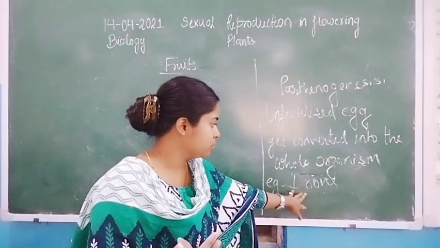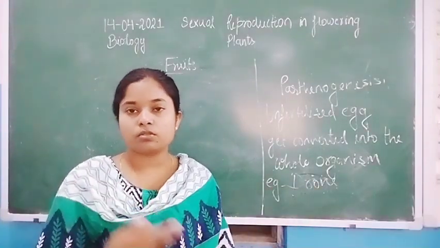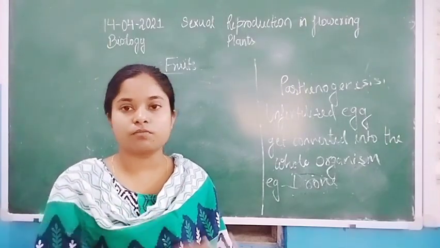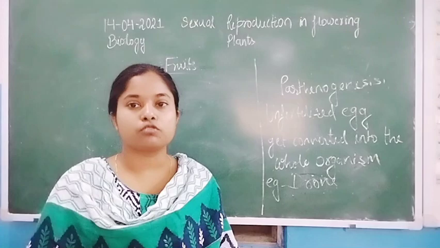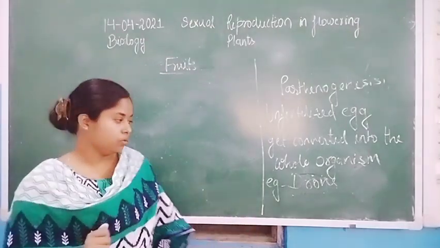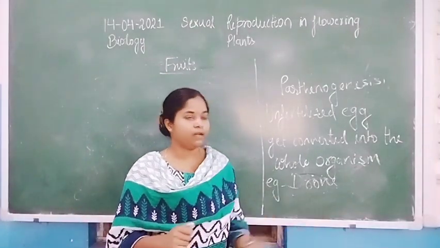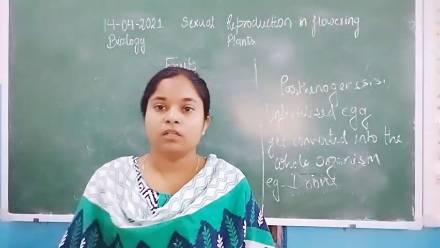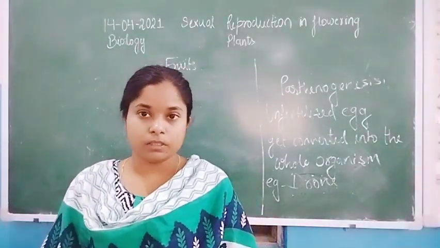That fertile male is known as drone, sterile female is known as worker, and fertile female is known as queen. When the queen lays eggs, those are fertilized.